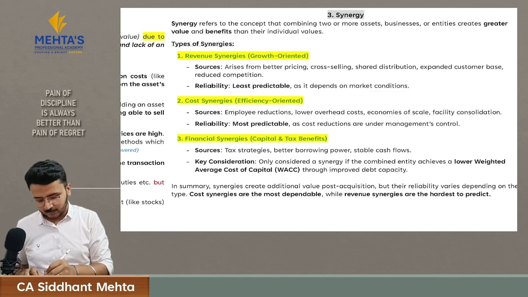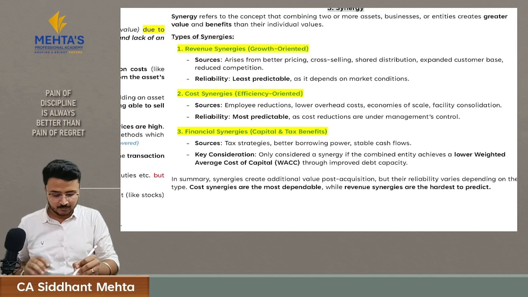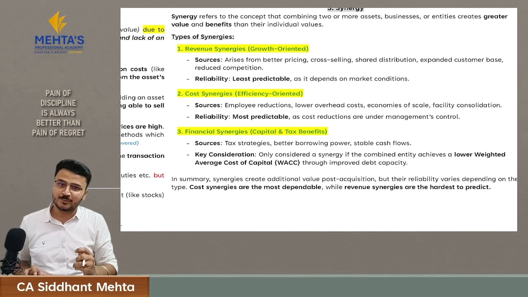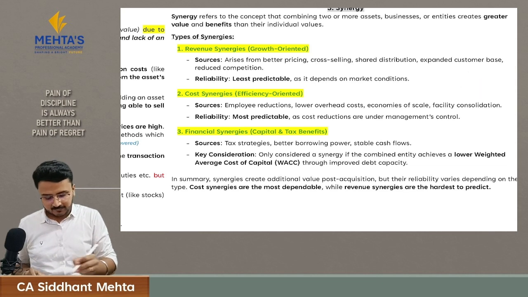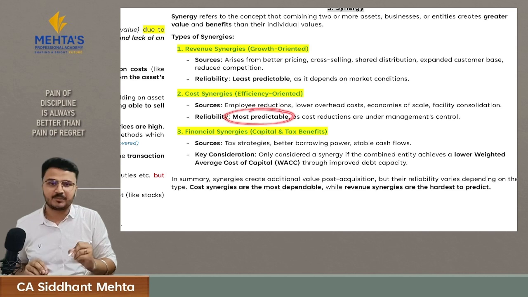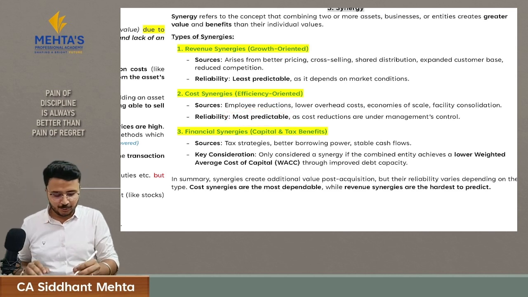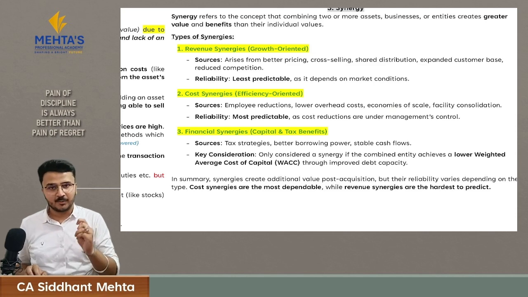The second one is cost synergies. Here you can achieve it by employee reduction. Second, you have achieved economies of scale. That means your production is increasing and per unit production cost is decreasing, by which you can have cost synergies. And this synergy is most predictable, because reducing the cost is under management's control, right? Hence, this synergy is most predictable.